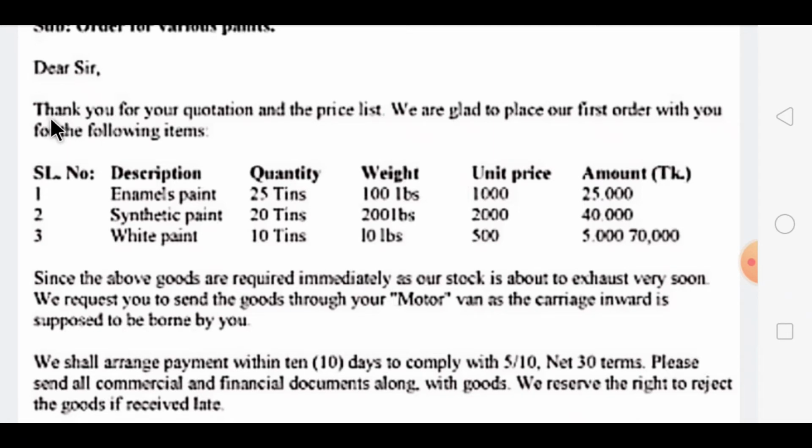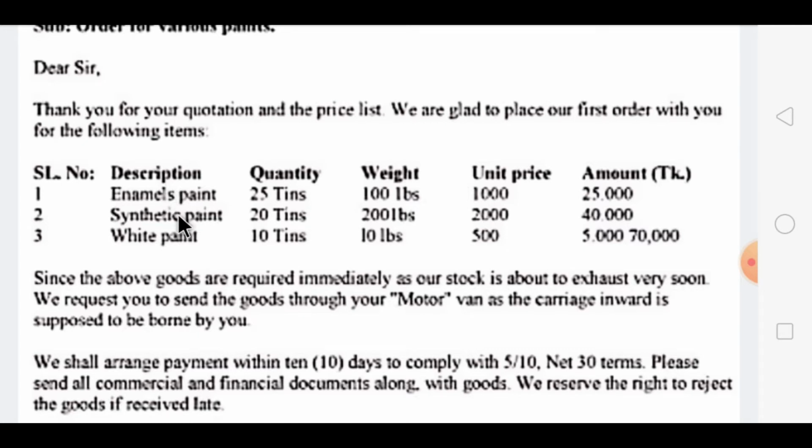In that you have to write the intro. First you write: thank you for your quotation and the price list. We are glad to place our first order with you for the following items. Then comes the second paragraph, the main paragraph, in which you are mentioning the tabular form.